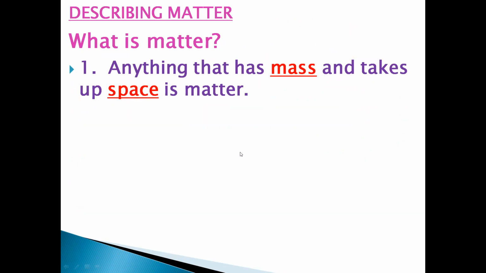The first page is 187. The fill in the blanks. Number 1, describing matter. What is matter? Number 1, anything that has mass and takes up space is matter. We discussed matter has mass and it takes up some space. So matter has mass and space. The answer for number 1 are mass and space.